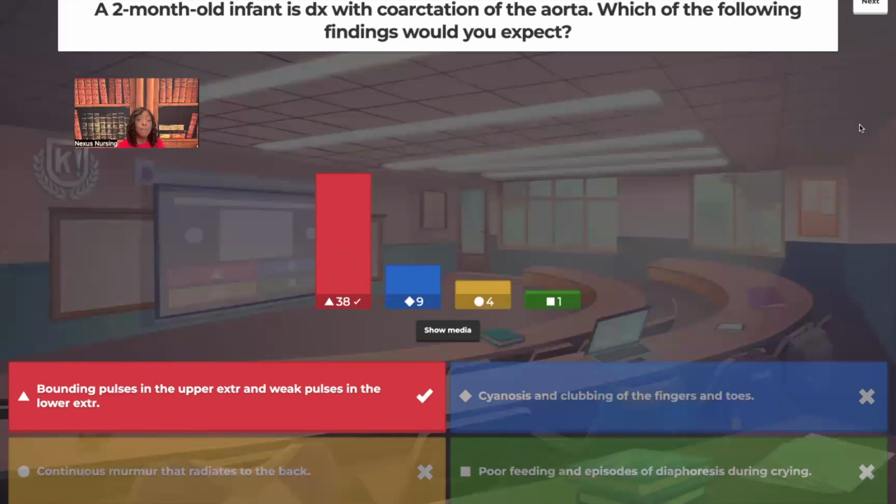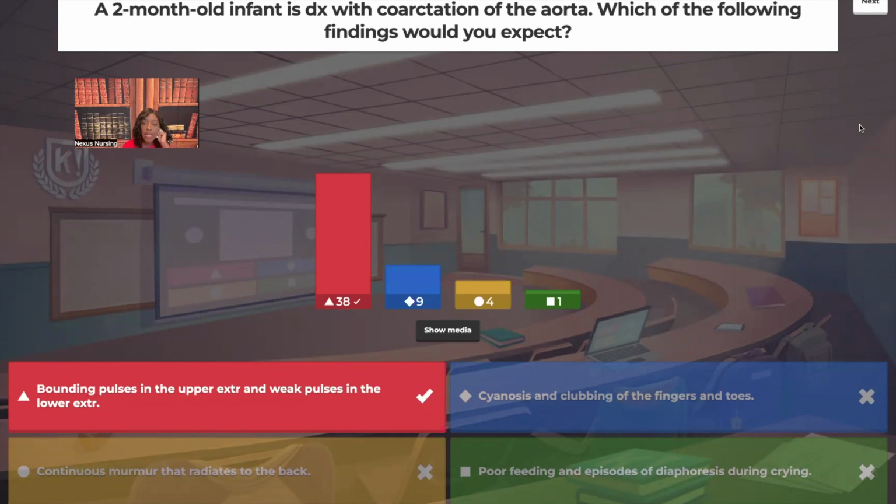Very good. Pulses in the upper extremity are going to be strong and bounding, while the lower extremity is going to be weak. Okay, why? Let's talk about coarctation of the aorta. This is a narrowing near the ductus arteriosus, and that's what causes the strong bounding pulses in the head and the arms, but yet diminished weak pulses in the legs, the body, and the lower extremities. Okay, now let's look at our other